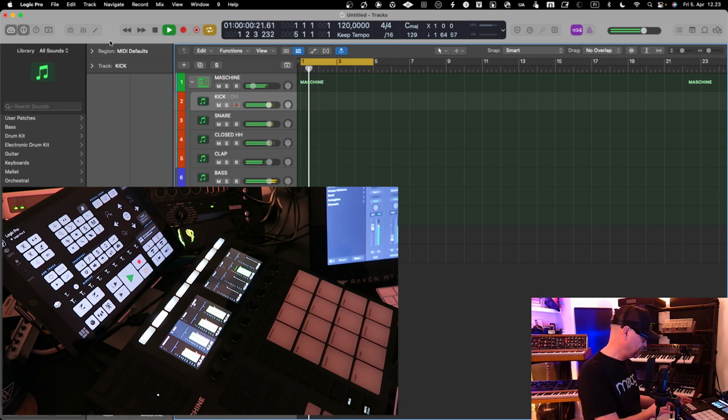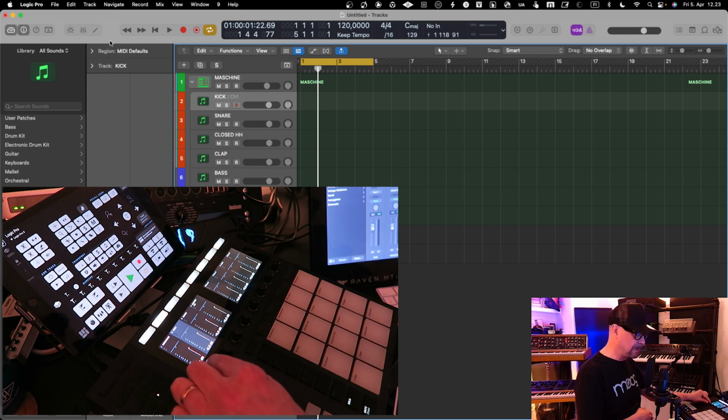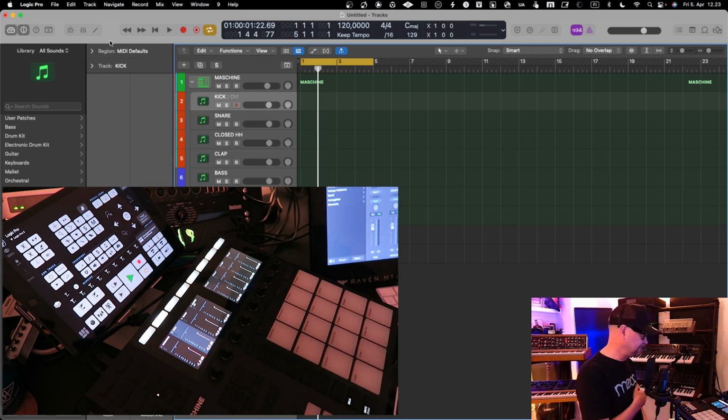And then it also works with the transport controls, so you can use the transport controls on it to manage your Logic Pro X. So this is a tighter integration that exists with Maschine and Logic Pro X. It is offered for others as well, like Ableton Live and a few others, but it would be advisable to check what the integration level of Maschine is with your Digital Audio Workstation in order to figure this out.